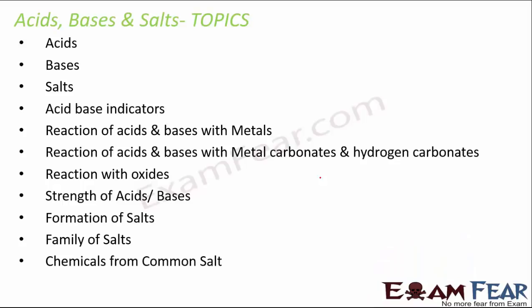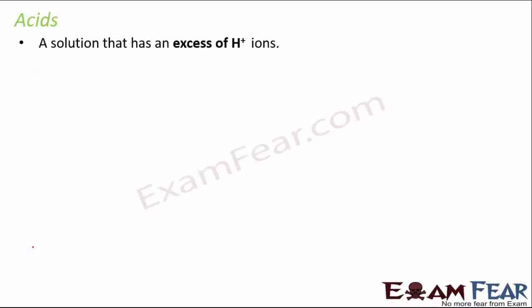So in this chapter, we are quickly going to cover some of these topics: acids, bases, salts, acid-base indicators, reaction of acids with metals, reaction of acids and bases with metal carbonates and hydrogen carbonates, reaction with oxides, strengths of acids and bases, formation of salts, family of salts, chemicals from common salt. Again, I will just quickly go through each of these topics, but needless to say, all these topics are quite important. So let's start with acids.